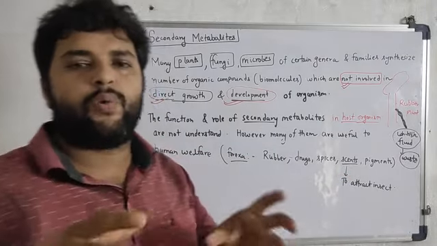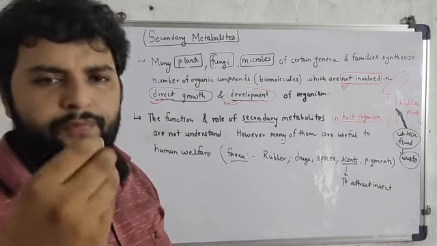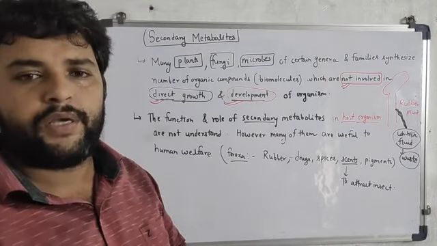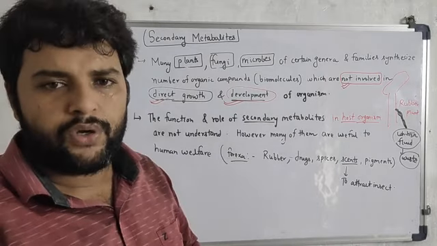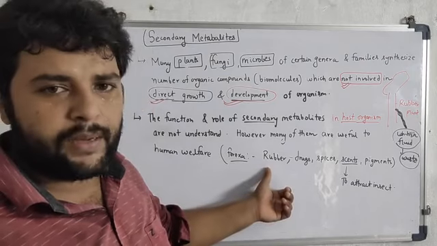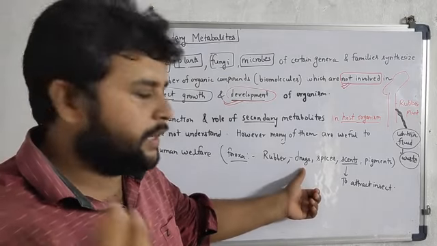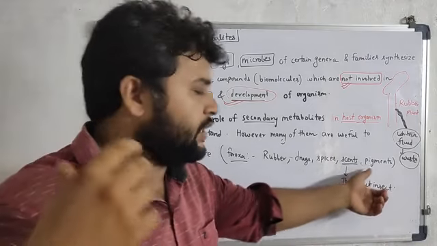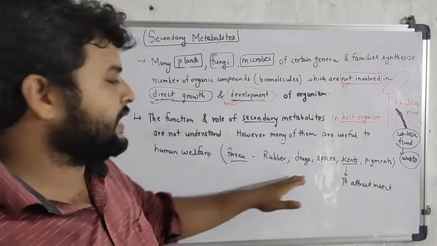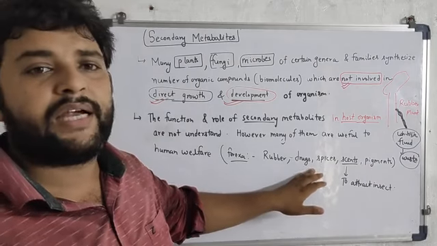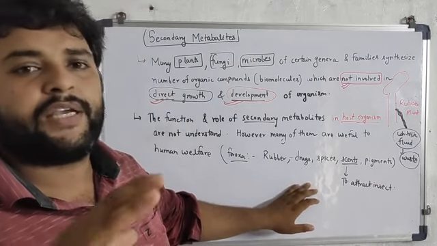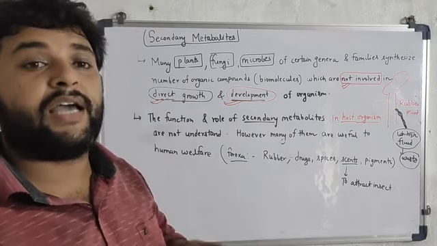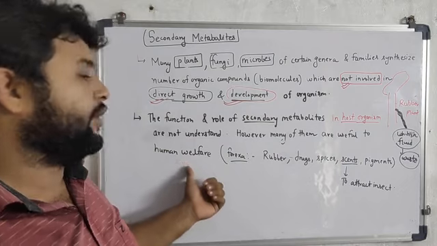There are so many plants, fungi and microbes that produce lots of things, for example rubber, drugs, spices, scents, pigments. These are examples of secondary metabolites that have no importance for the host organism, but they are really important for human welfare.